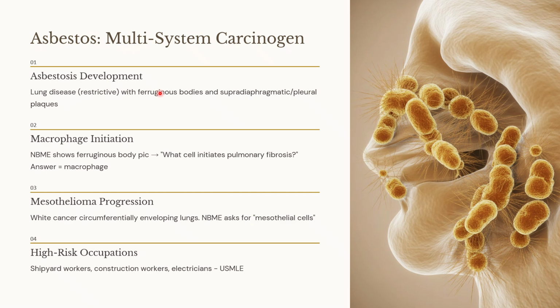Now, secondly, what are ferruginous bodies? I told you that the asbestos gets inhaled and it is long and durable. Those asbestos fibers which have been inhaled are coated with an iron and protein complex. This coating is made up of ferritin and hemosiderin, which are deposited on the asbestos core. This gives them the characteristic golden brown beaded dumbbell shaped appearance on microscopy.